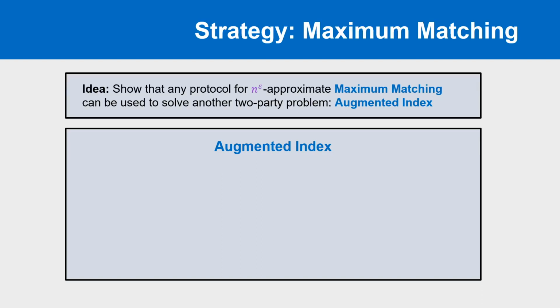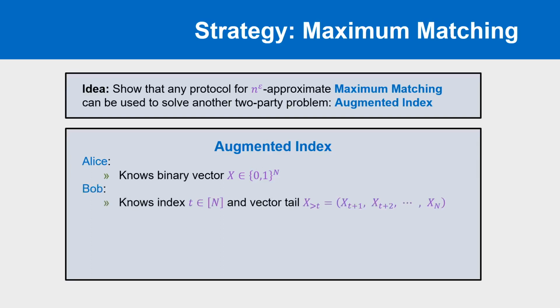As before, we have two parties, Alice and Bob. Alice knows some binary n-dimensional vector x, and she's allowed to send a single message to Bob, as usual. Meanwhile, Bob has some index t in the range 1 to n, along with some partial information about the tail of the vector x. Specifically, he is told all the entries of x for indices larger than t, so x_{t+1}, x_{t+2}, and so on through the rest of the vector. Based on his input and the message received from Alice, he is asked to report the value of the entry x_t and must succeed with probability at least 2/3.